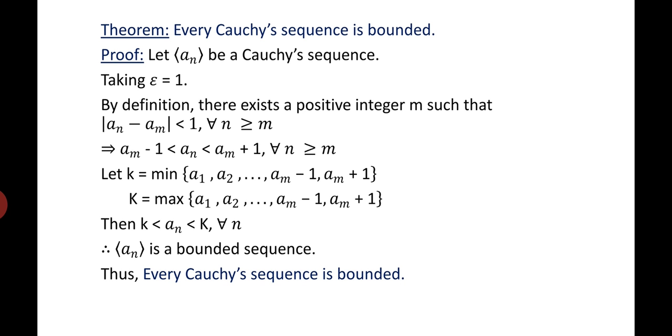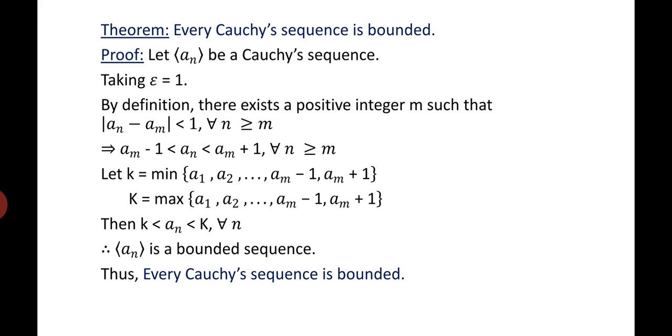Now let's study a few theorems. The first theorem says every Cauchy sequence is bounded. Let us consider a_n to be a Cauchy sequence. We will take epsilon equal to 1. By definition, there exists a positive integer m such that mod of a_n minus a_m is less than epsilon, but here epsilon is 1, so we get less than 1 for all n greater than or equal to m.